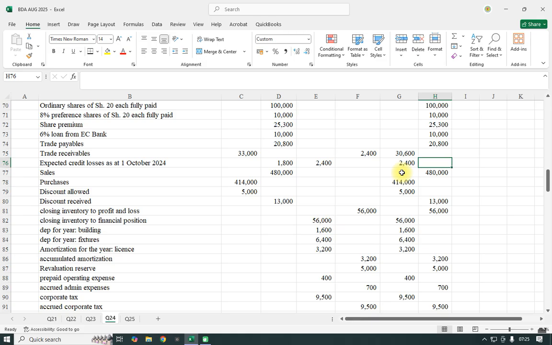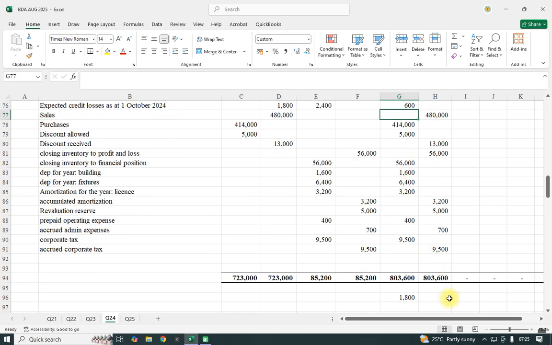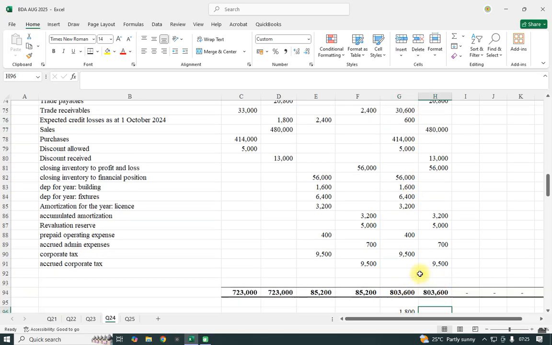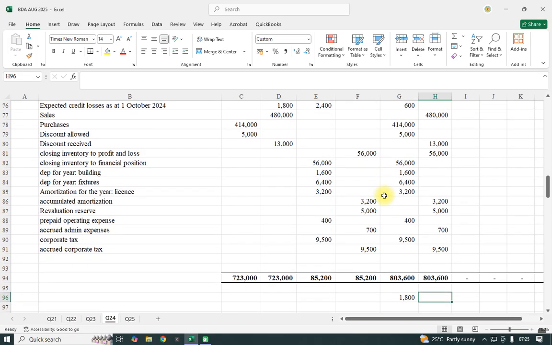We have deducted the receivable. Let me see here. If we account for 24 minus 18, the difference between the two, you will find that it will agree at that. When you are preparing the adjusted trial balance for the expected credit loss, you put these 1800 on the credit and 24 on the debit. Still that one will be okay. But now here we are looking at the difference between the two. So the final, what we shall take to the statement will be the 600, which is the difference. That one still will be acceptable.